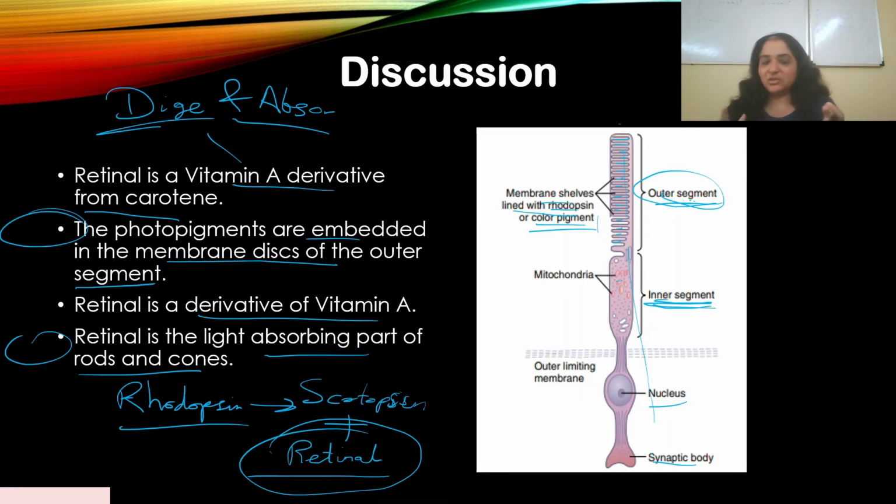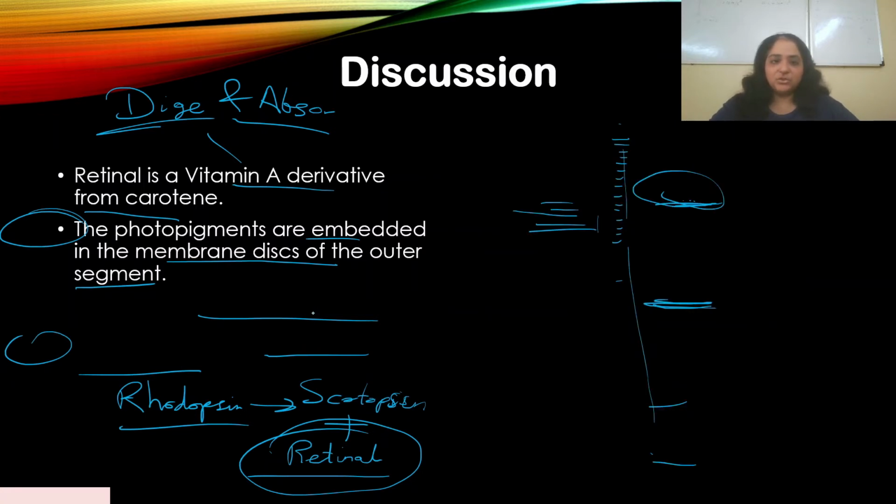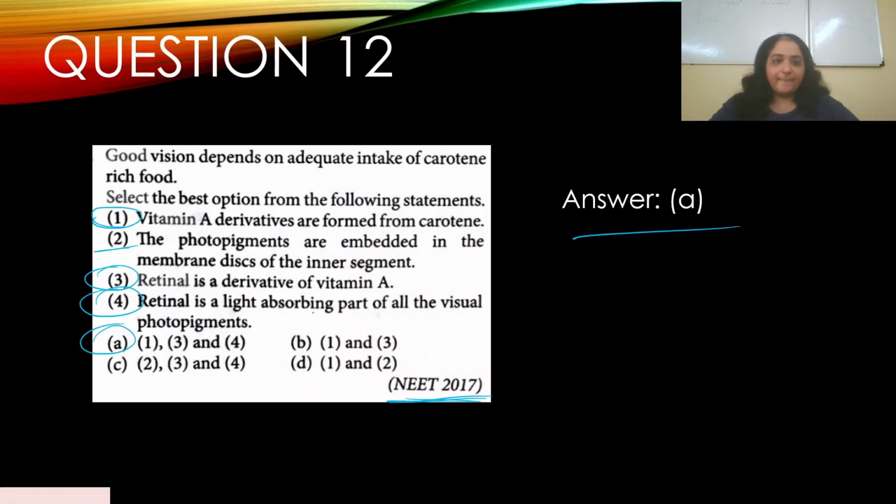Okay, because there are some questions in NEET, and they have appeared in NEET where the examiner expected you to know that. Okay, so retinal is the light absorbing part of rods and cones. Okay, and photopigments are embedded in the outer segment. Okay, remember that. If we go back to the question, yeah, clearly 2 is incorrect.